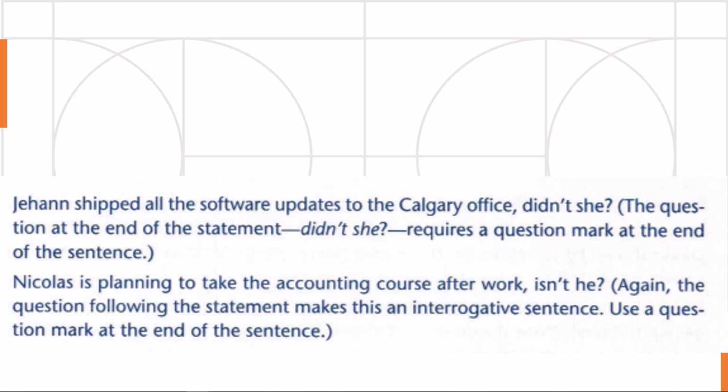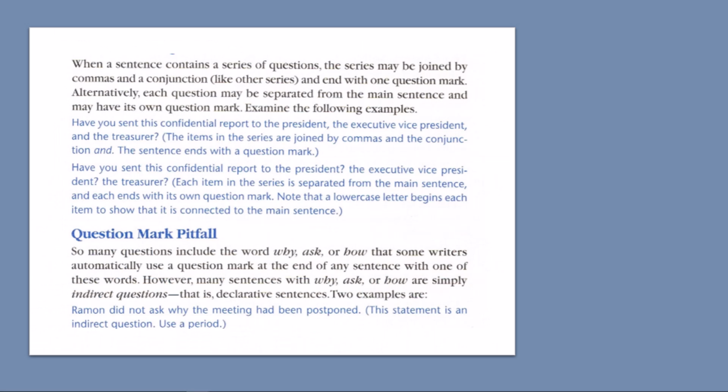Jeanne shipped all the software updates to the Calgary office. Didn't she? So the first part certainly doesn't sound like a question, but the didn't she is a question, so you need a question mark. When a sentence contains a series of questions, the series may be joined by commas and a conjunction and end with one question mark only.